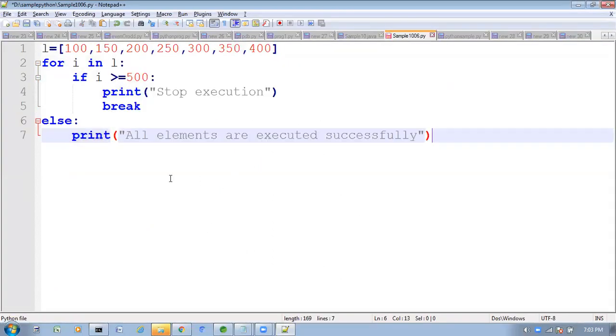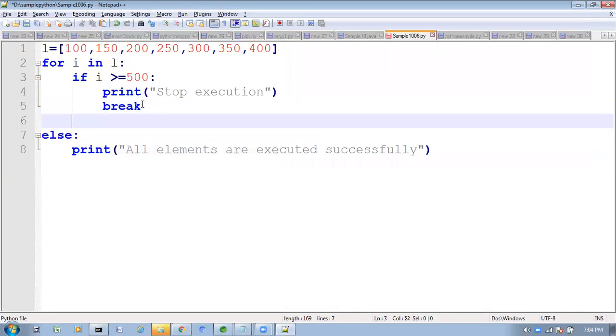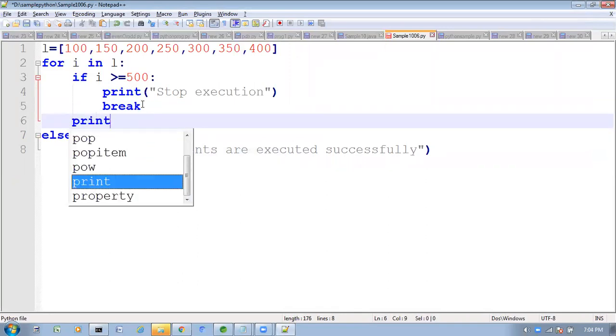I'm taking like this. Save this one. Now if you run this one, see what we are getting. One minute. Here I will print this i also. Print i.